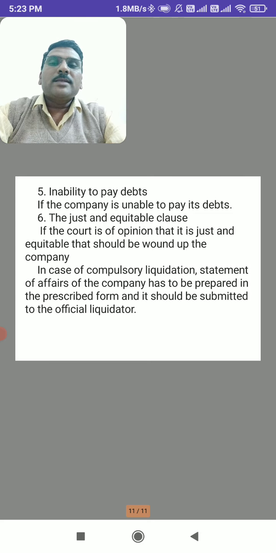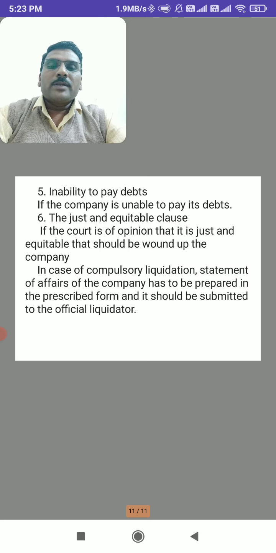Inability to pay. If the company is unable to pay its debts, at that time the company is compulsorily liquidated. The just and equitable clause. Here, if the court is of the opinion that it is just and equitable that the company should be wound up, if there is any court order for the winding up, the company should wind up.